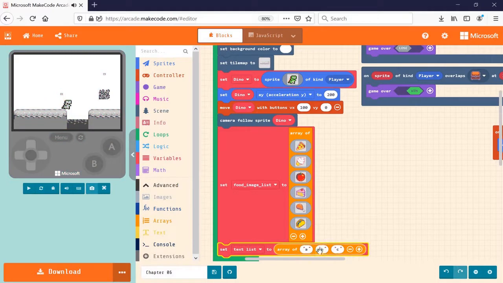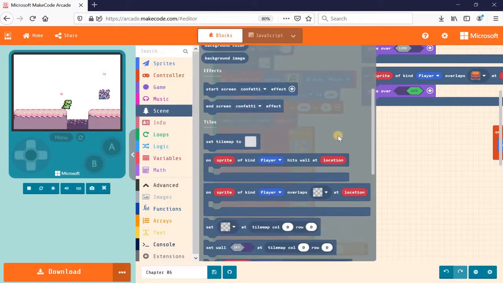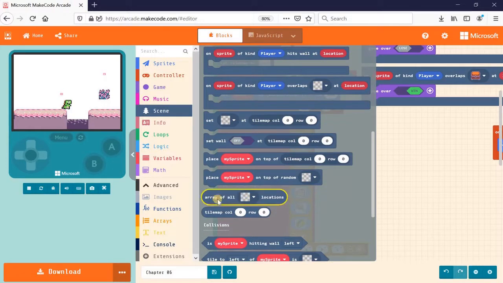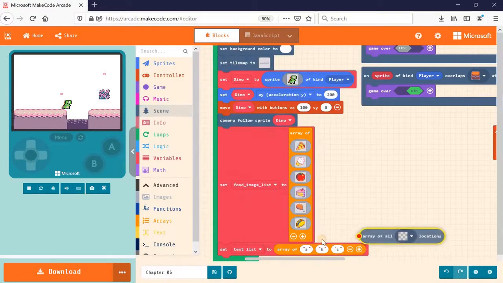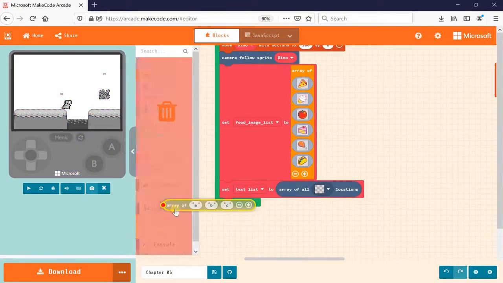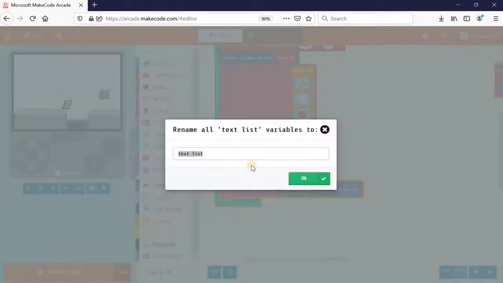And then instead of array of ABC, in the scene category, there is a block that will automatically return all the locations for a specific tile. Here you go, there's one that says array of all locations. So I'm gonna grab that and drop it on top of the array directly, and then I can throw away this old array. So it's an array of all the pink color square locations that I've just marked inside my tile map. Okay, and instead of text list, let me just rename that to food location list.